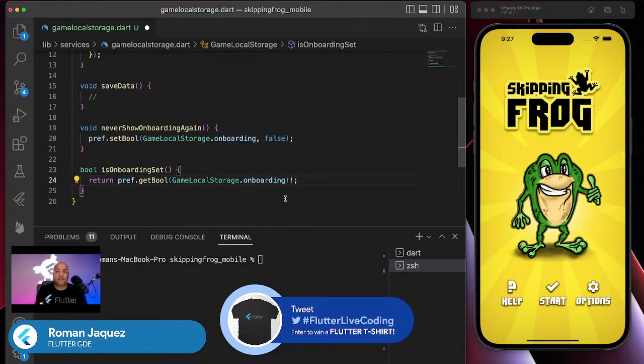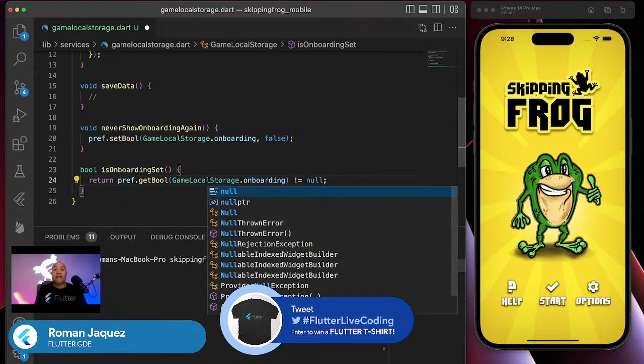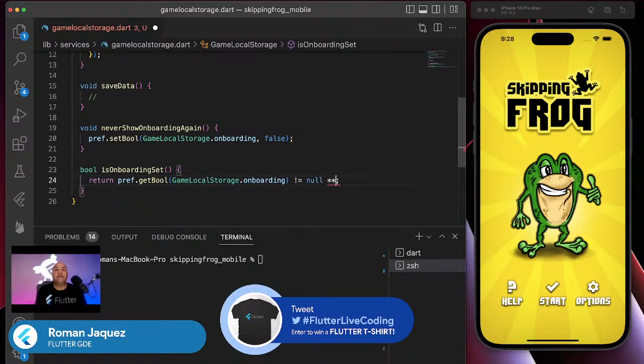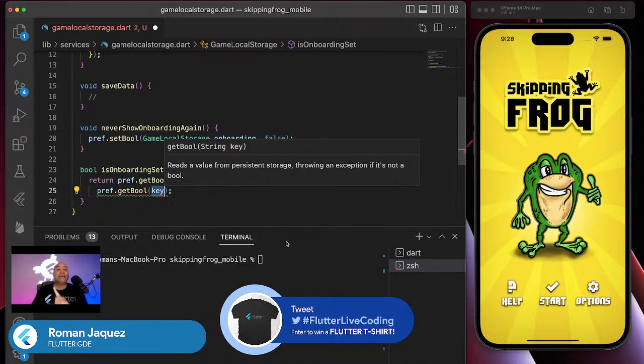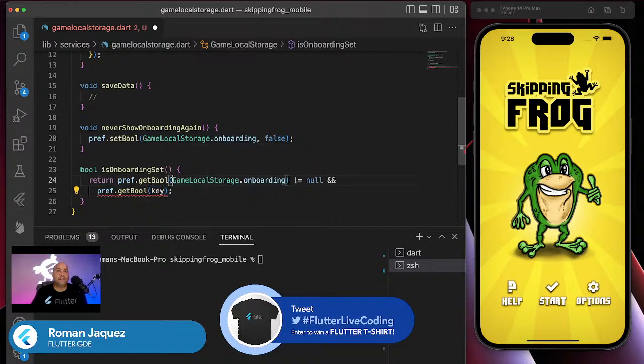So the way I would do it is to do the evaluation right here, encapsulating that evaluation. I can say if the onboarding value in the shared preferences is not null, meaning it has been set, and then prefs dot get bool, and if the value is not false. Not null is not enough, because it could be true or it could be false. In this particular case, I'm just flipping the logic.